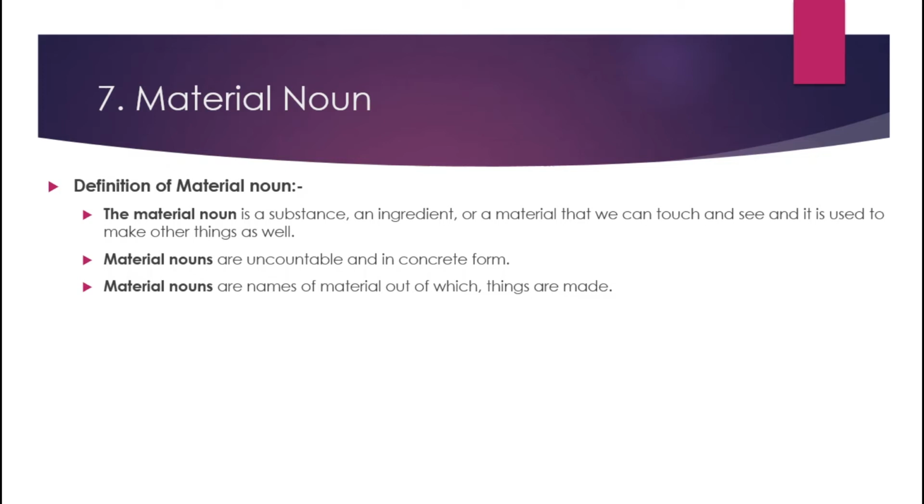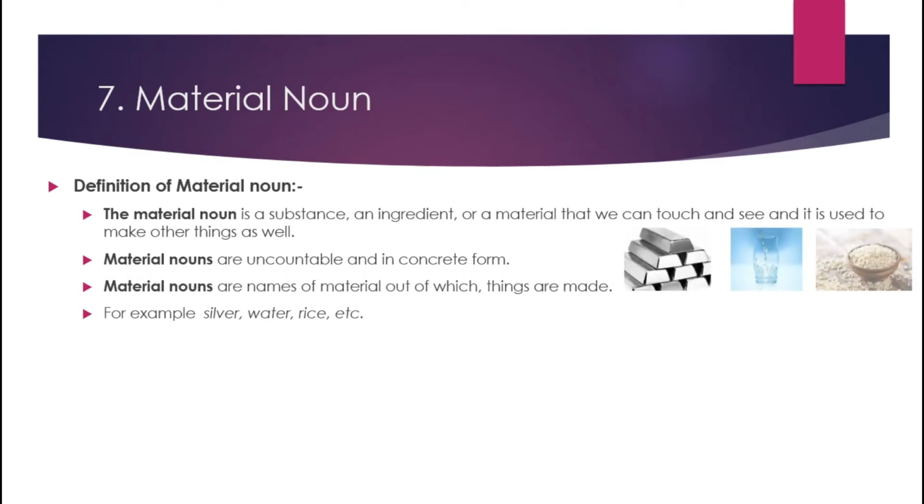Like things we need to make a new thing. That new thing is made by some materials, for example, silver, water and rice. So silver is material, water is material, rice is material.